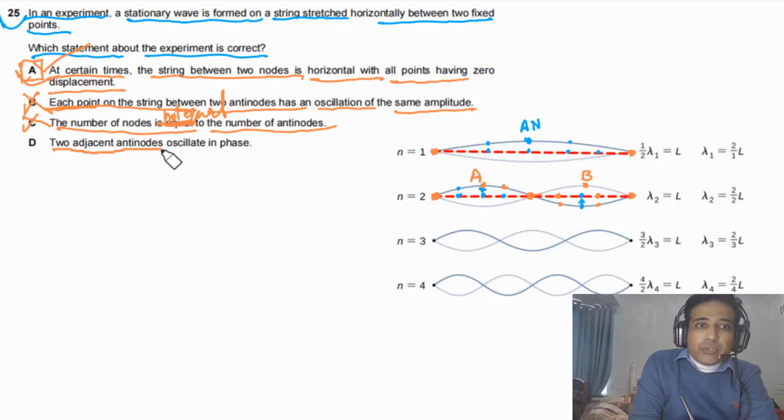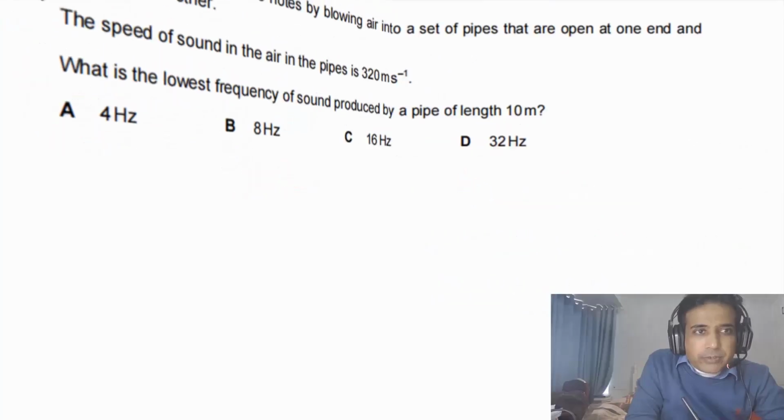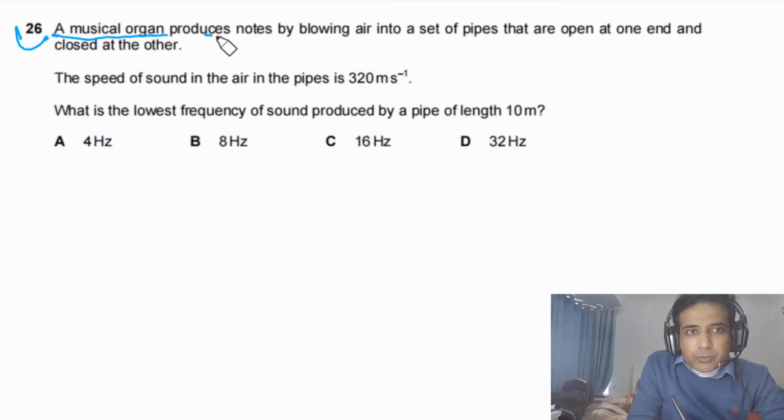Two adjacent antinodes oscillate in phase. No, it means if the particle at this point is moving down, the other is moving up, they are in antiphase. So this has to be antiphase. So these are the points you need to understand. If you have a clear understanding of these points we have discussed for this question, it means you have quite a good understanding of stationary waves.